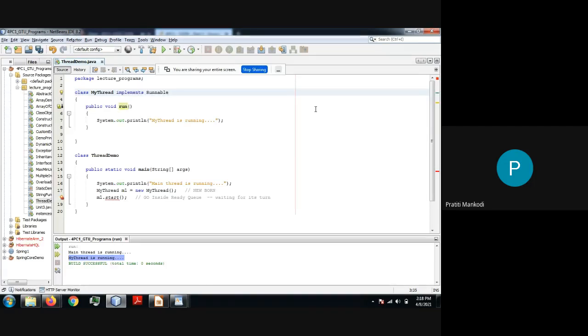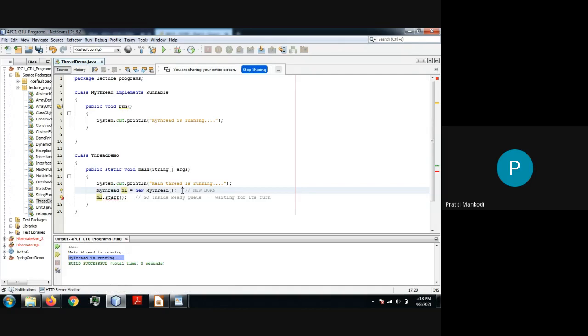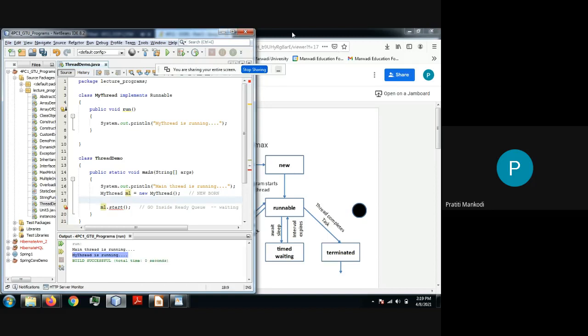When I say implements Runnable, this particular class can work as a thread, but it is not a thread right now. So what I have to do is give the object of my class to which class to make it a thread?